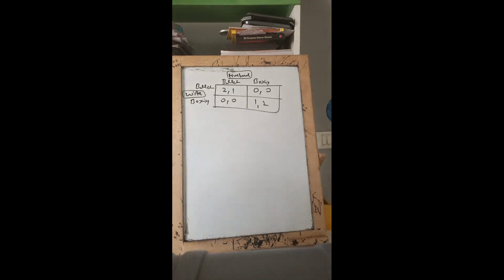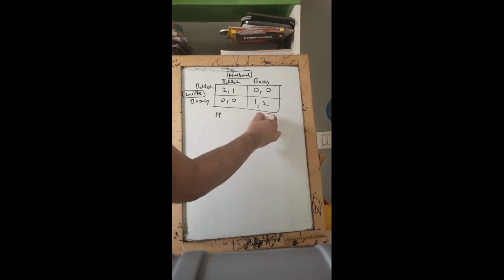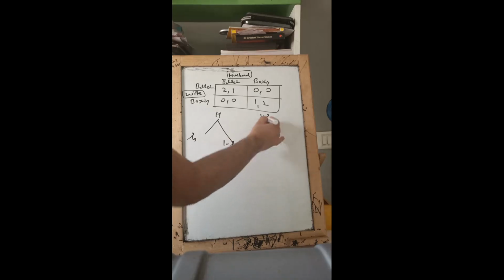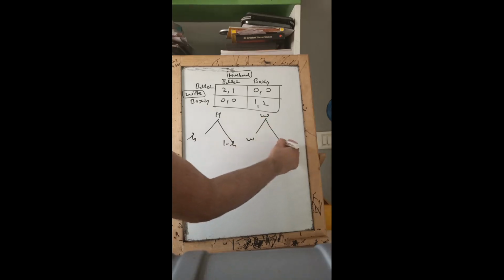So, how to solve a mixed strategy question then? Well, guys, first of all, you need to do one thing. I'm giving you a shortcut sort of thing. First and foremost, what you need to do is, this is husband, this is wife, this is h, 1 minus h, this is small w, 1 minus small w.